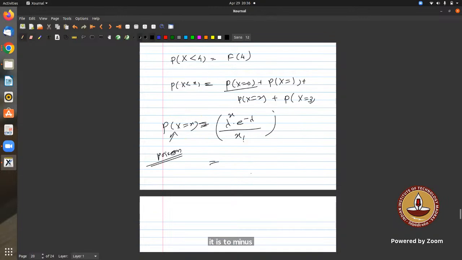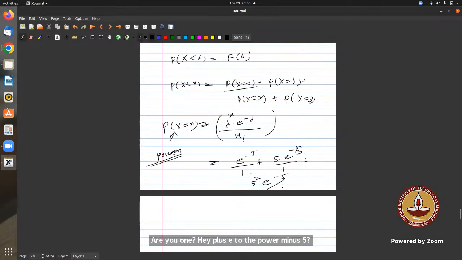So lambda to the power x is 0 for the first term: e to the power minus 5 divided by 1, plus 5 e to the power minus 5 divided by 1, plus 5 square e to the power minus 5 divided by 2 factorial, plus 5 cube e to the power minus 5 upon 3 factorial.